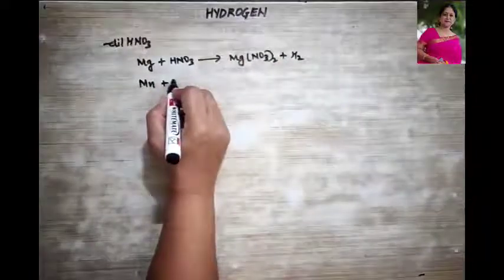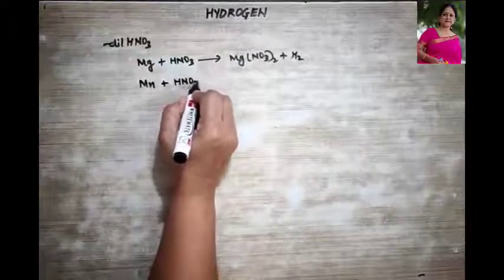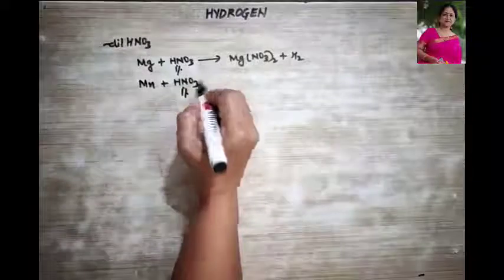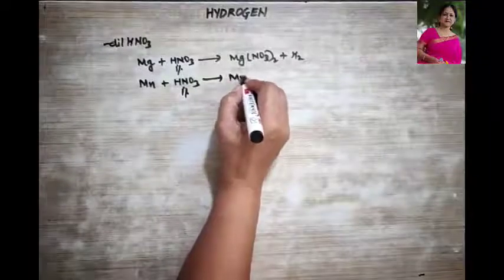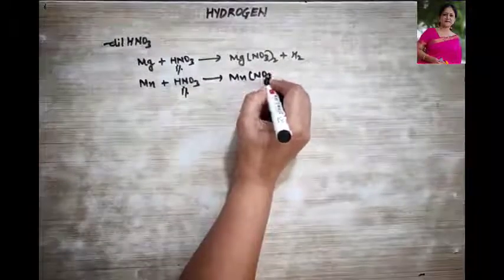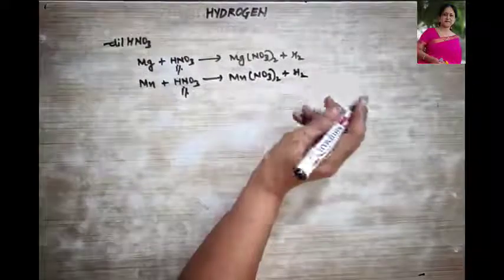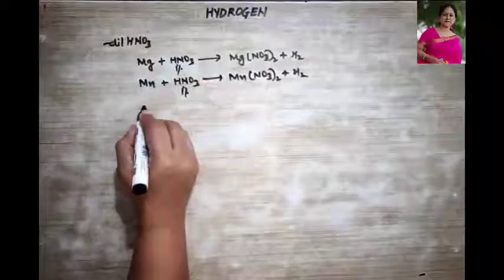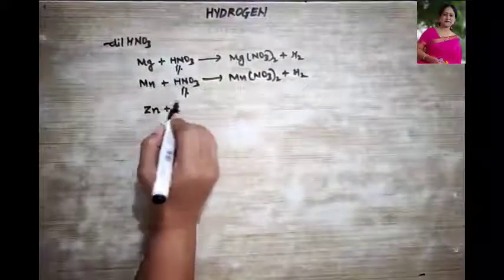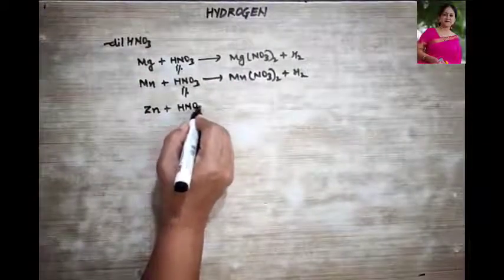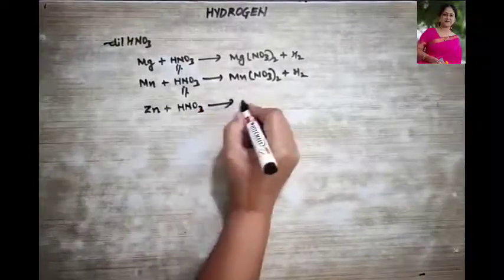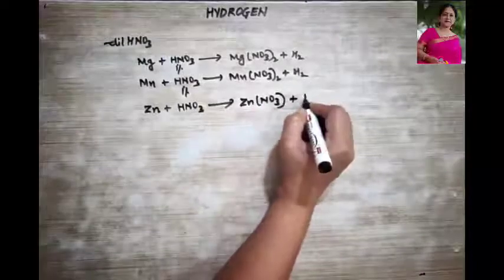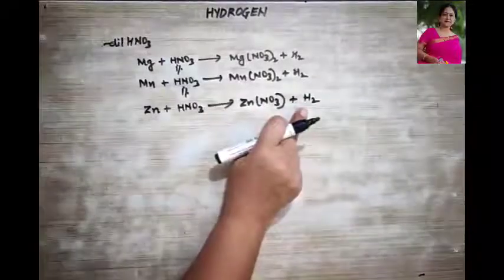Or manganese also can combine with 1% dilute HNO3 to form manganese nitrate and hydrogen gas. Clear? I hope this is very clear. And what I was trying to explain to you, if we take zinc and treat it with HNO3, what is it going to form? It will form zinc nitrate plus, you must be thinking it is going to form hydrogen.